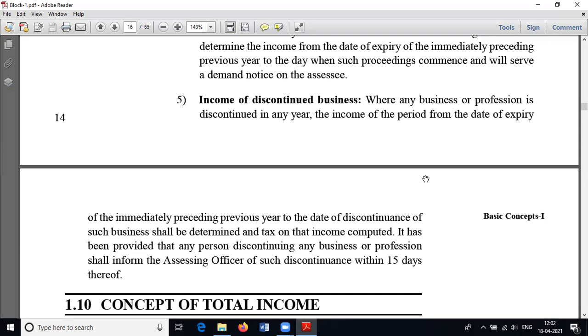After that, we cannot trace them. So we may lose our tax revenue. So we can make proceedings or we can levy the tax on 30th September. That means on the closing day of their business. Okay, clear?